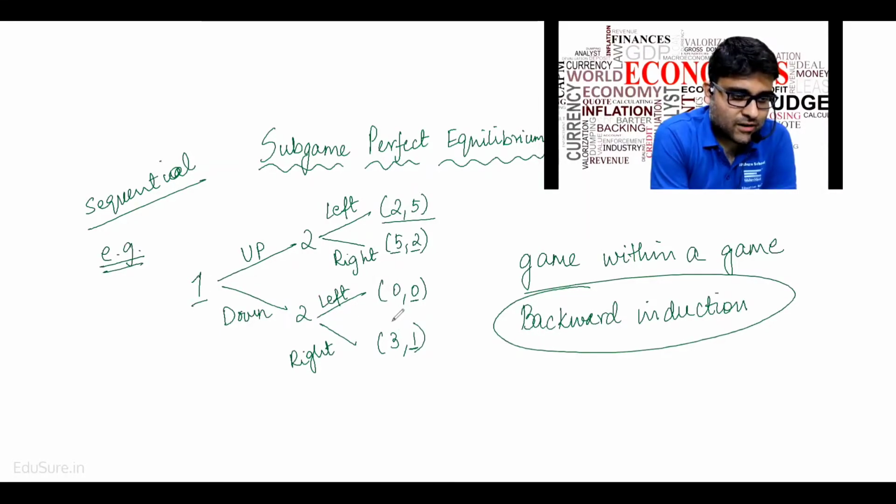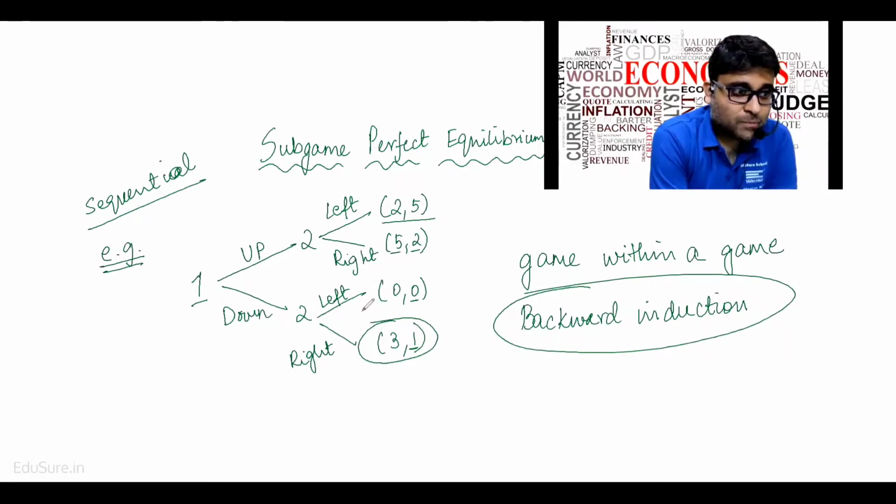It's a rational assumption by the first person that if I play down, player two will play right, because 1 is a better outcome than 0. If player one plays up, player two will play 2 comma 5. Why should player two play 2 comma 5? Because 2 comma 5 will give player two a higher payoff than 5 comma 2, right? So player one knows that if player one plays up, player two will play left. And if player one plays down, player two will play right.